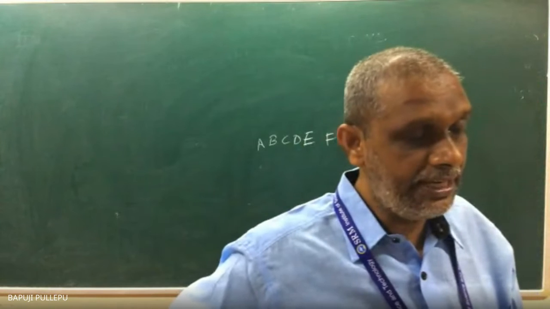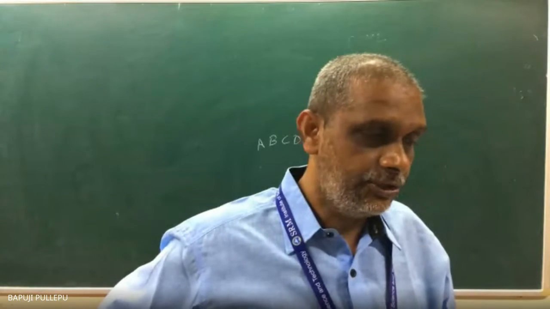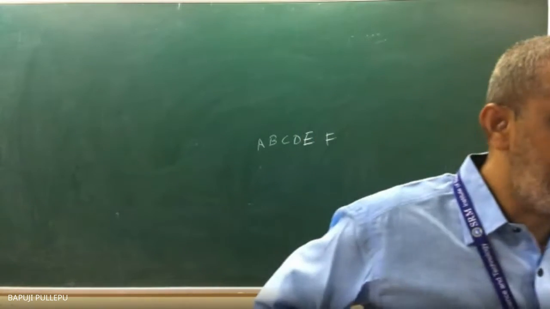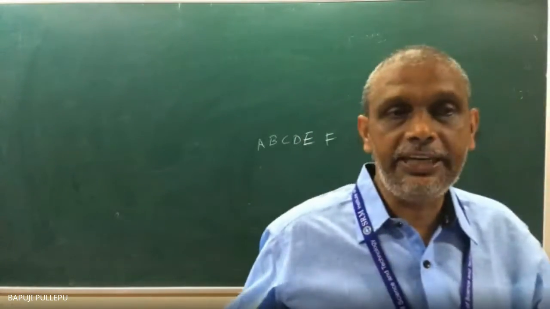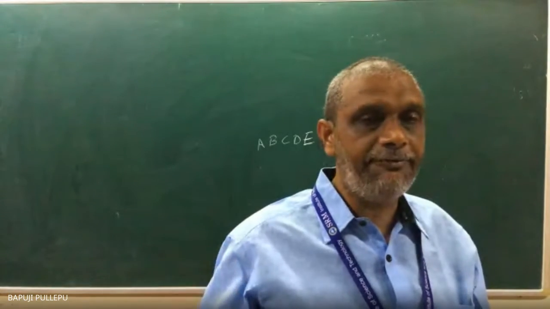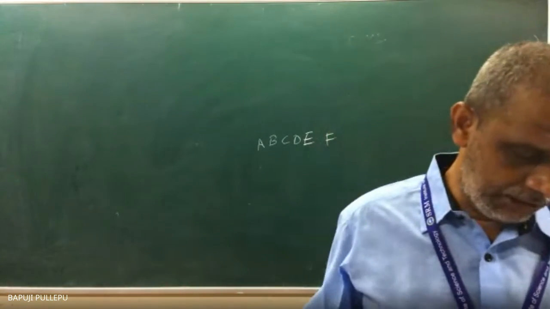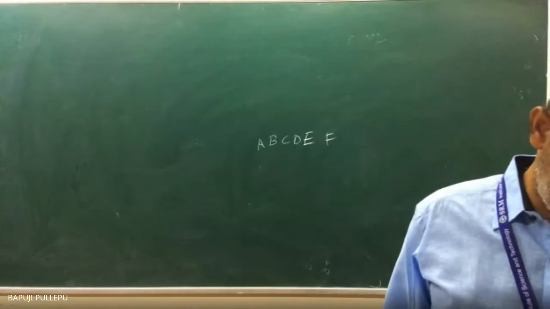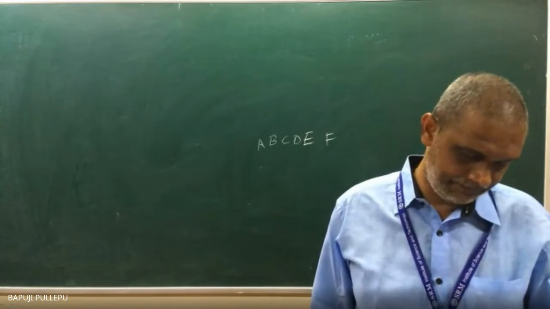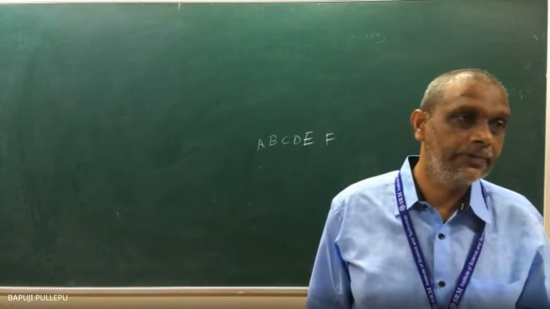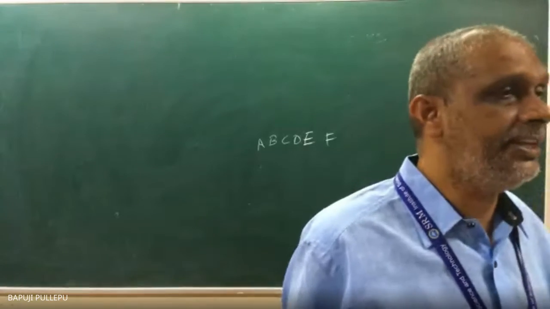How many people are in my hand? 6. There is no restriction. You can fix any one point, so you get 5 factorial, that is 6 minus 1 factorial.